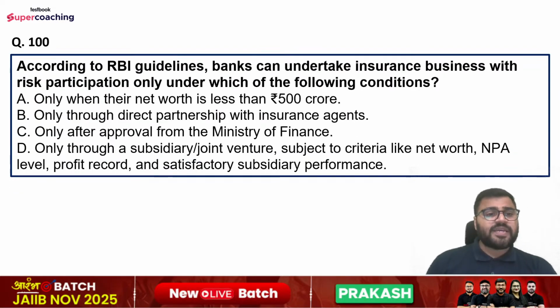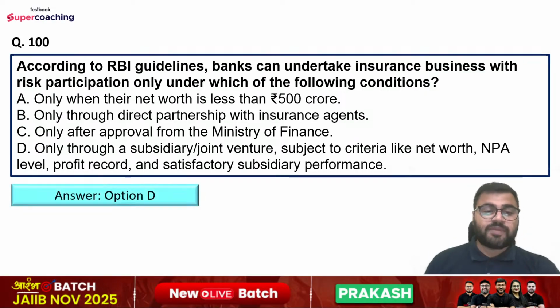Last question of the day. According to RBI guidelines, banks can undertake insurance business with risk participation only under which of the following conditions? Options are only when their net worth is less than 500 crore, only through direct partnership with insurance agents, only after approval from the Ministry of Finance, only through a subsidiary joint venture subject to criteria like net worth, NPA level, profit record, and satisfactory subsidiary performance. So right answer is option number D here.